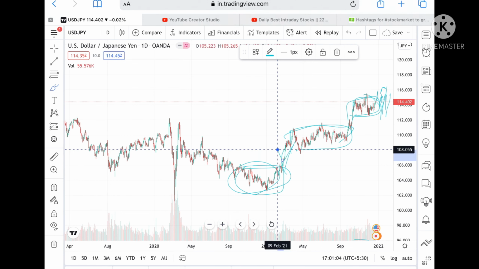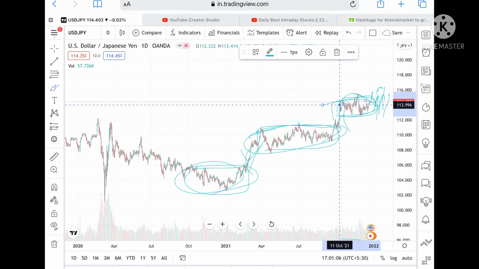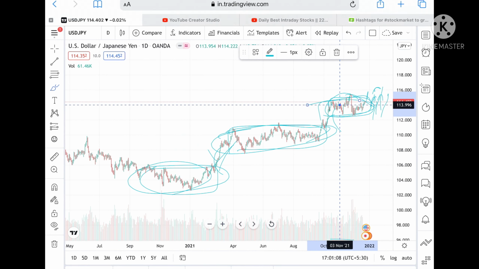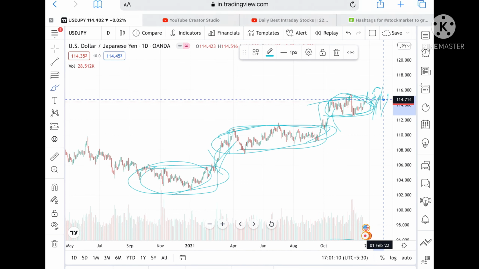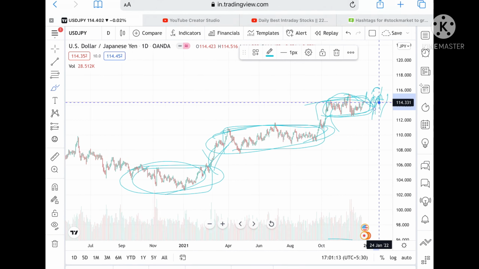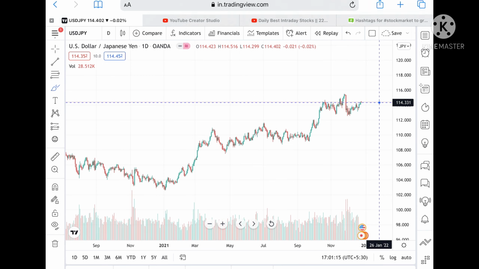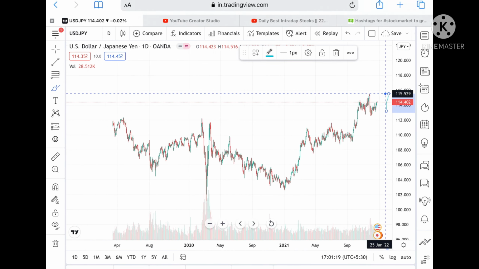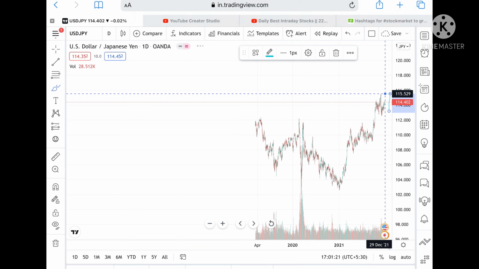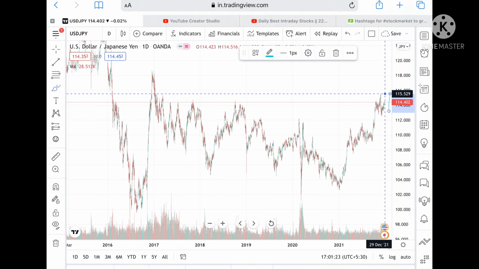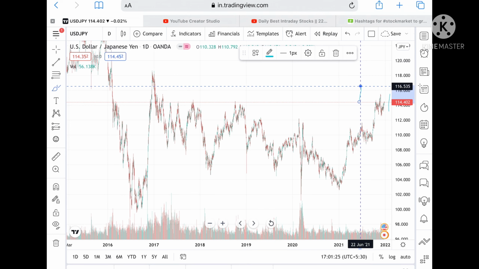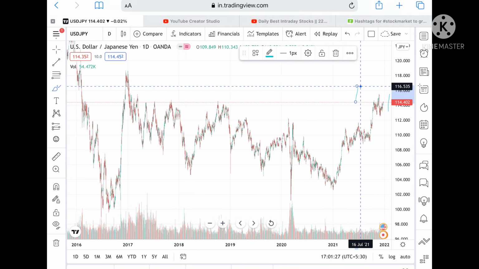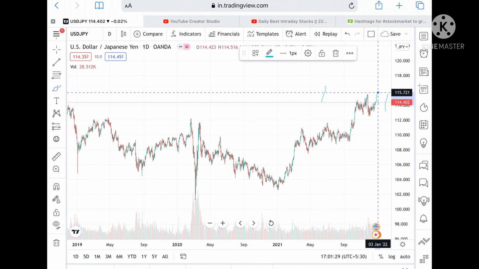Once a range breaks upside, we have seen it is moving upside, and from there we can see it can go further upside. Suppose if it goes below this level, then we can see it can go further low. Okay, and then once it sustains above a level of 115.529, then we can see it can go further upside, and then you can see a level of 116.679 also, or it can go further high. So be on the buy side if it goes above a level of 115.625.